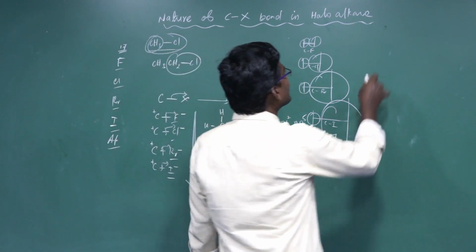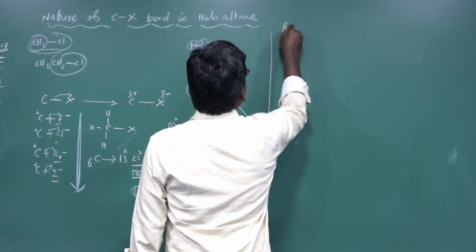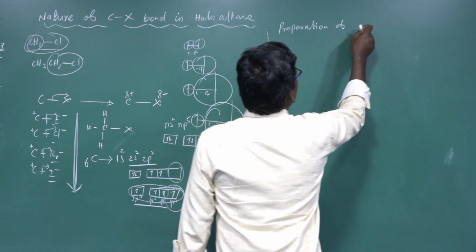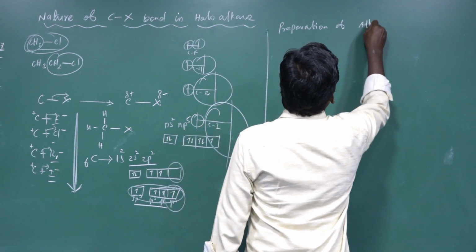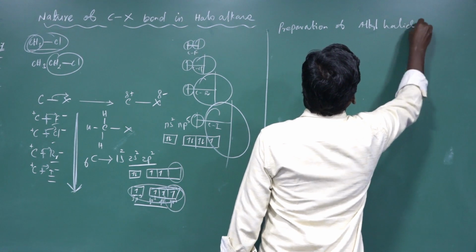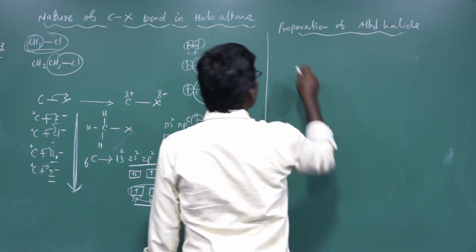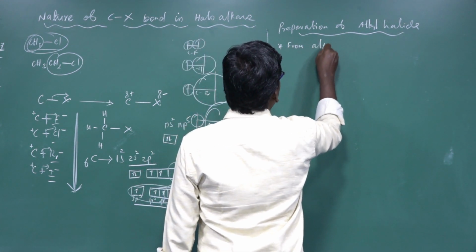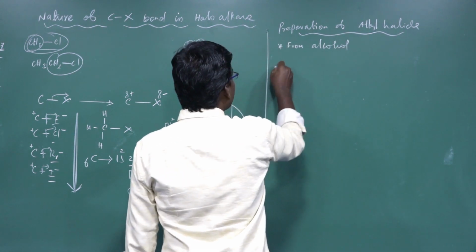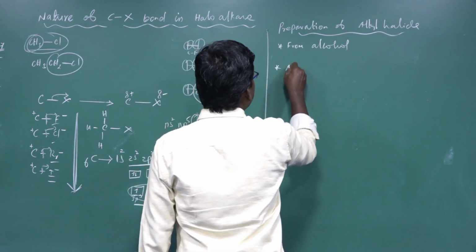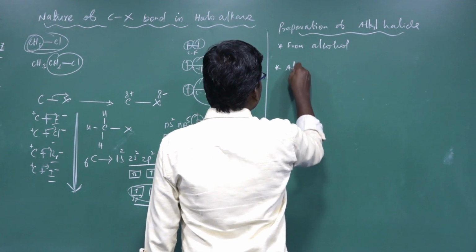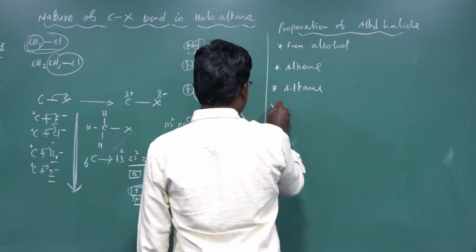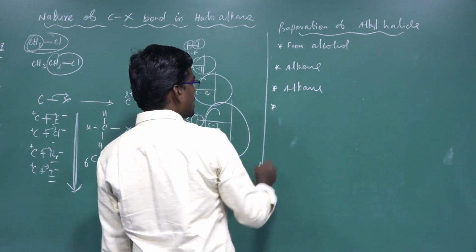Next, we are going to discuss the preparation of alkyl halides. The alkyl halide can be prepared from alcohol. Another one, the alkyl halide can be prepared from alkene, then from alkane, then by halogen exchange reactions.